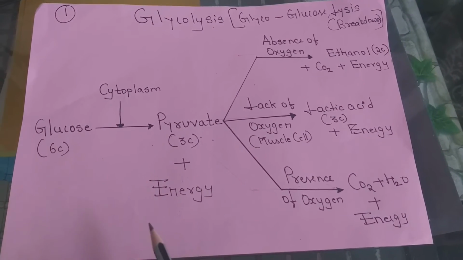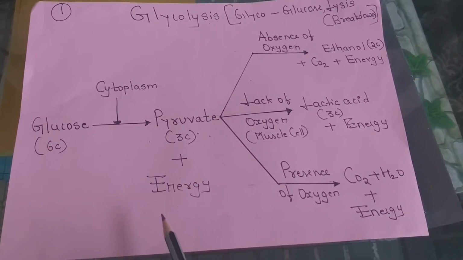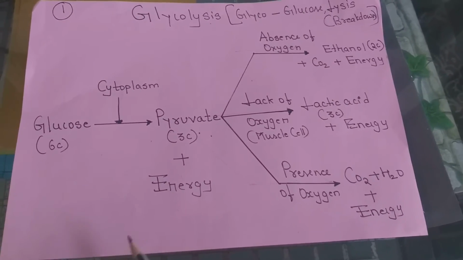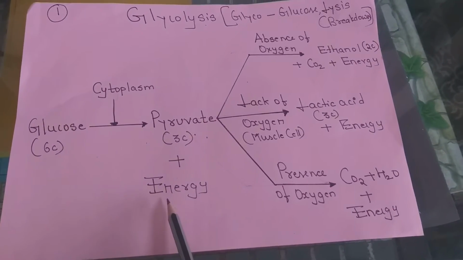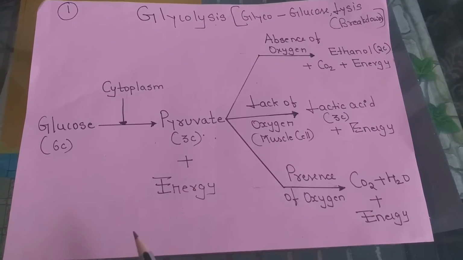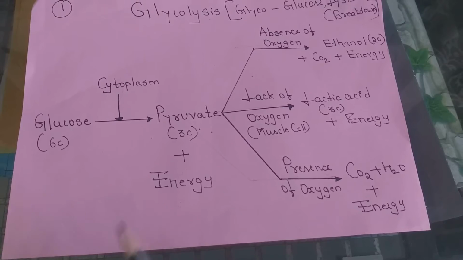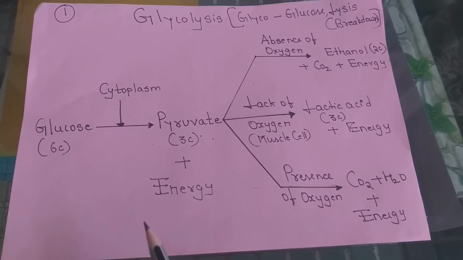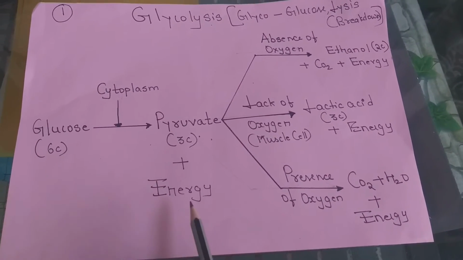That ATP molecule is used to carry out many endothermic reactions. The endothermic reactions which go on in our body utilize the ATP molecules, that is, adenosine triphosphate.